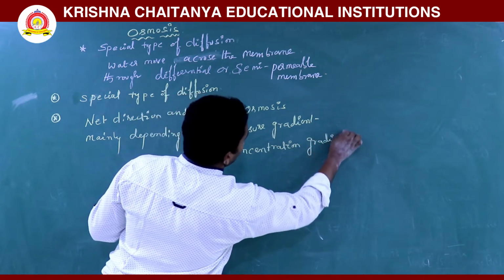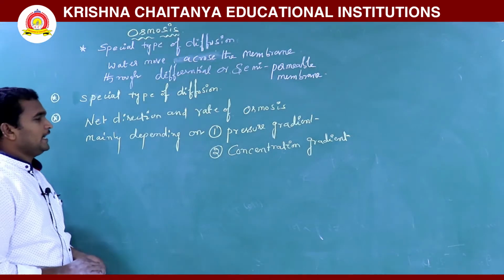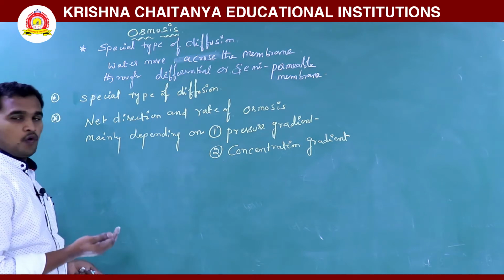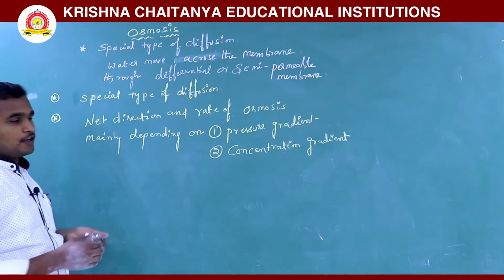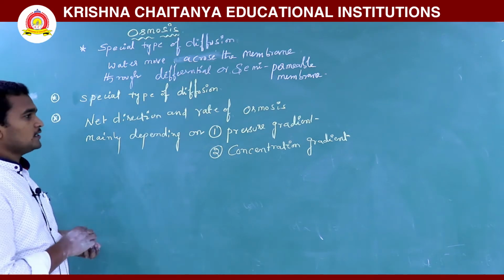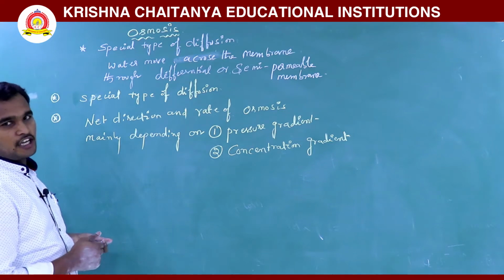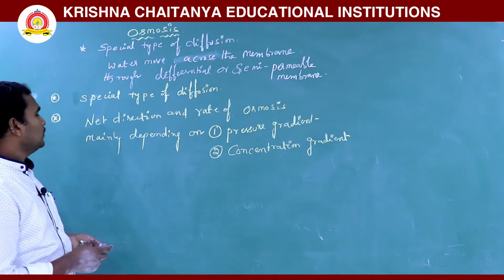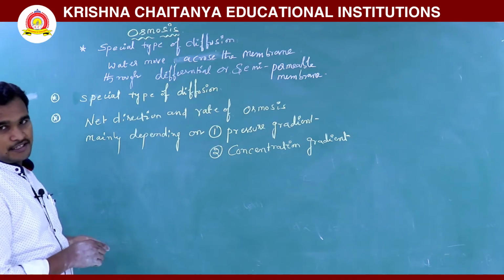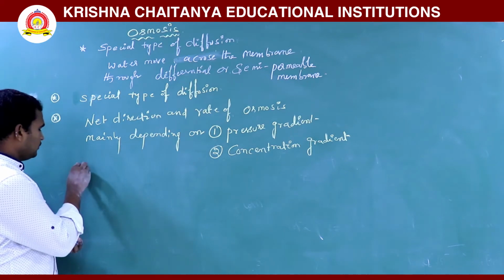So for net direction, the net amount of molecules moving from where to where? From high concentration to low concentration, that is the rate of osmosis. Mainly it is depending on pressure gradient and concentration gradient.